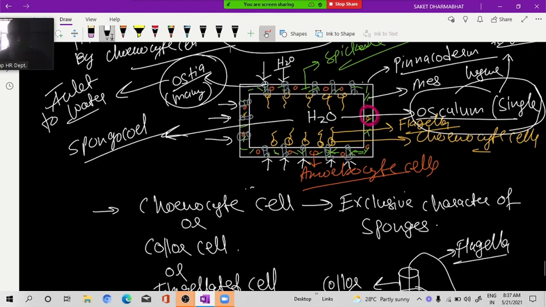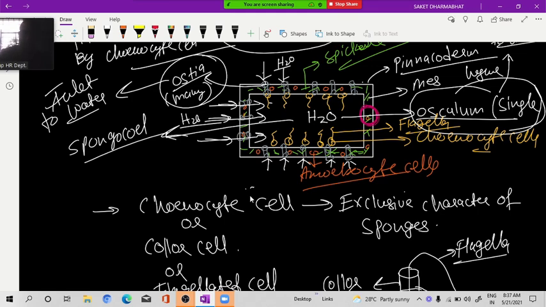Okay, so here I am explaining that water. See here, this flagella will do the movement. So because of that, the water will enter inside the spongocoel. Clear? Understood? Yes, sir.